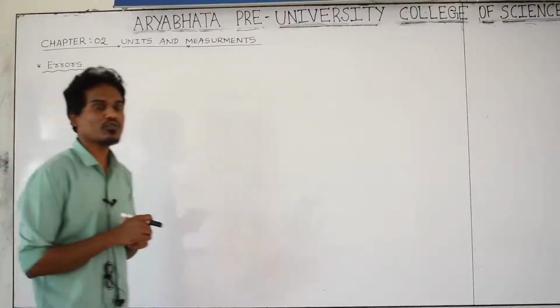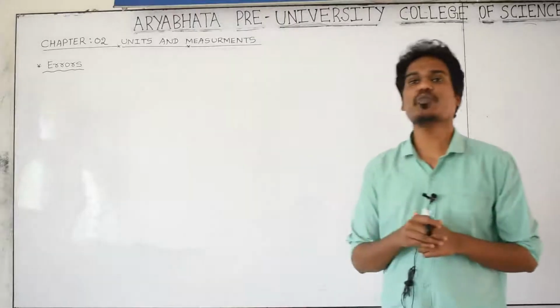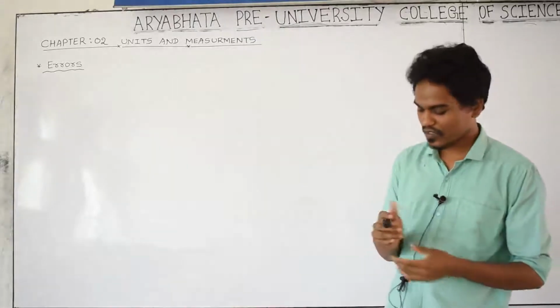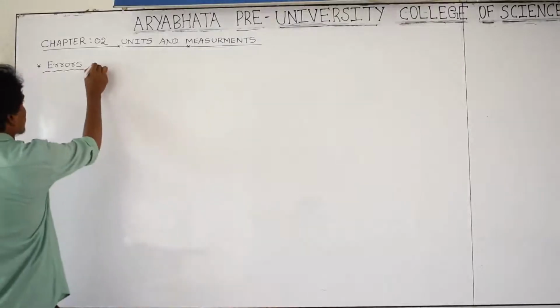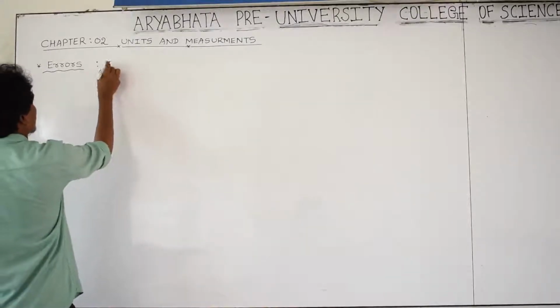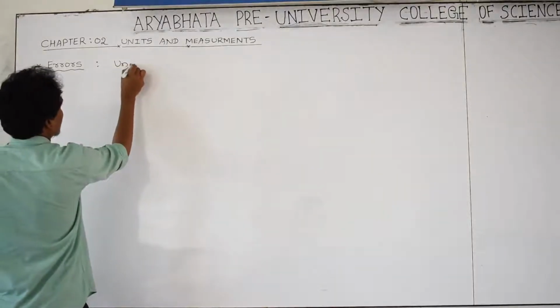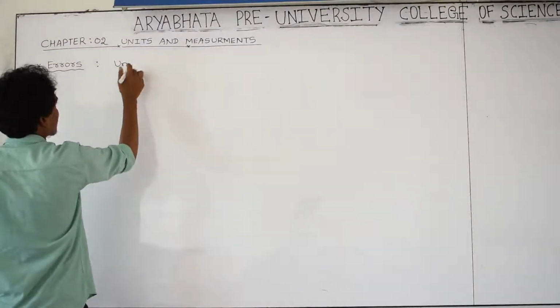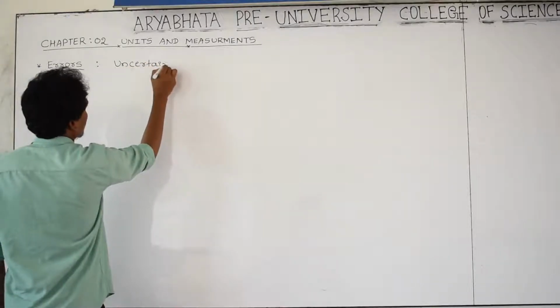Before discussing errors completely, you should know what you mean by error. First I will discuss the meaning, or the definition, of error. The definition of error is uncertainty in the measurement.